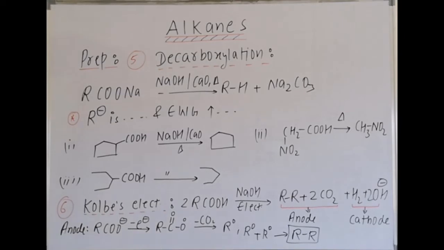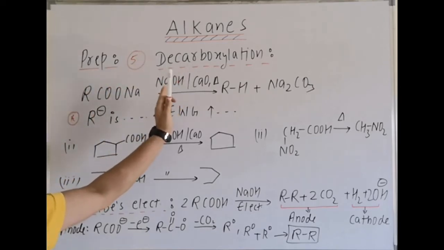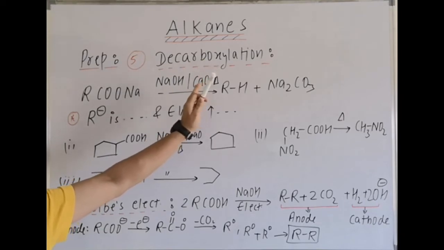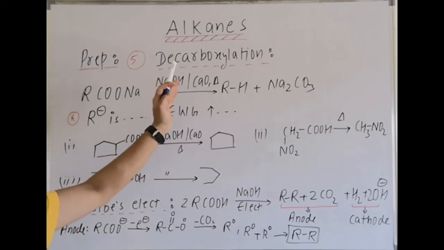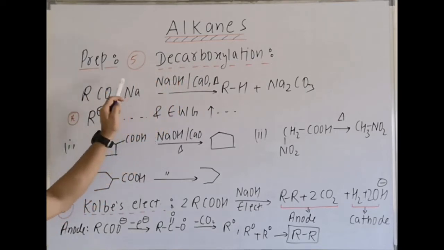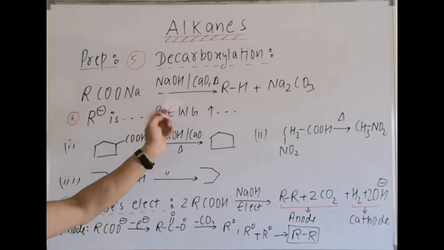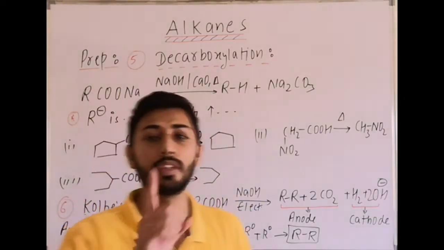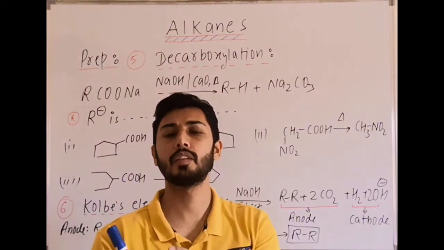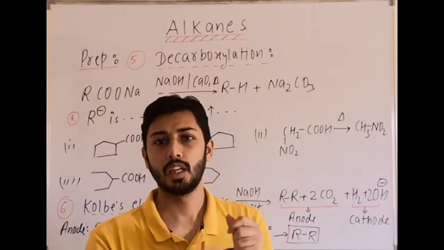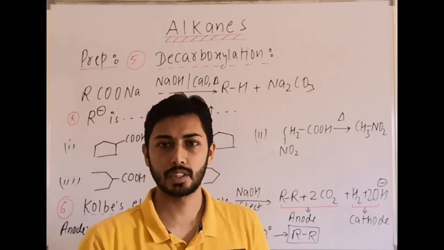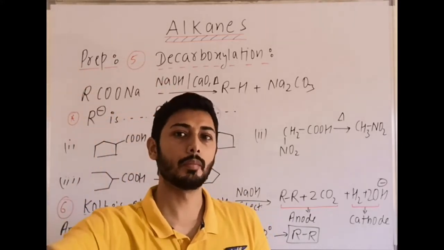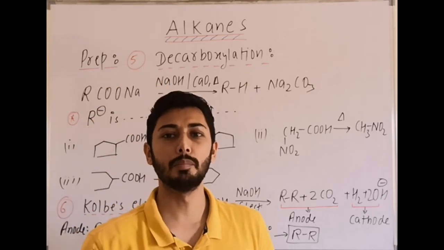Now the next reaction is decarboxylation. We use a carboxylic acid or its salt, treat it with soda lime, NaOH with CaO, and heating is done. This is decarboxylation. How to remember: simply substitute the COONa or COOH group by hydrogen. That means we will get an alkane with one less carbon. If we start with, suppose, acetic acid and treat it with soda lime, COOH is substituted by hydrogen. That means we will get methane as the product.